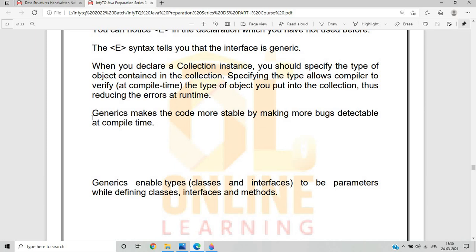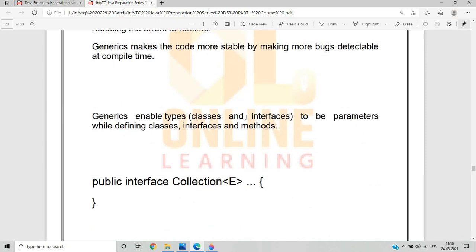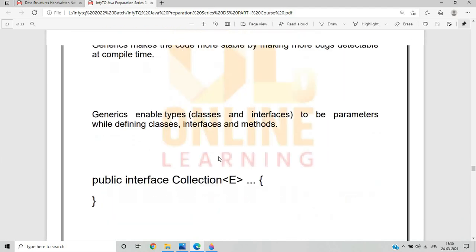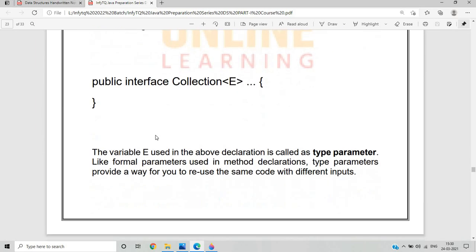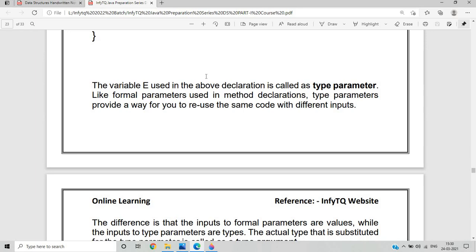What is the use of generics? Generics make the code more stable by making more bugs detectable at compile time. Generics enable types, classes and interfaces to be parameters while defining classes, interfaces and methods. So it is a very important concept because it makes the code more stable and more bugs detectable at compile time.